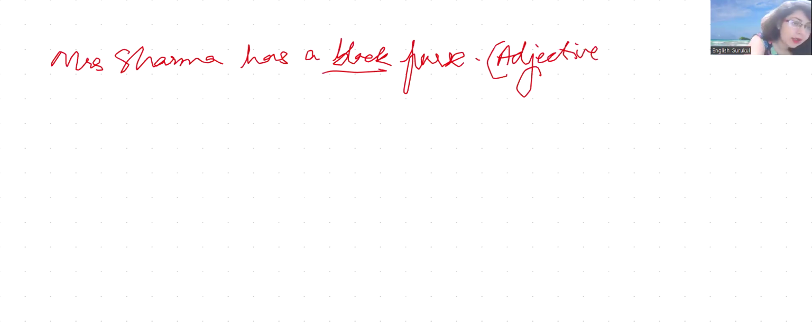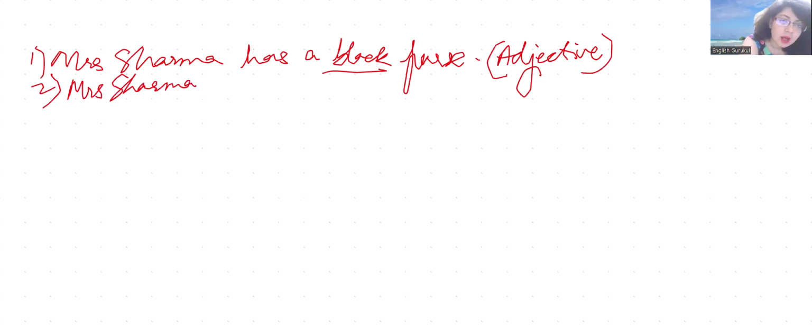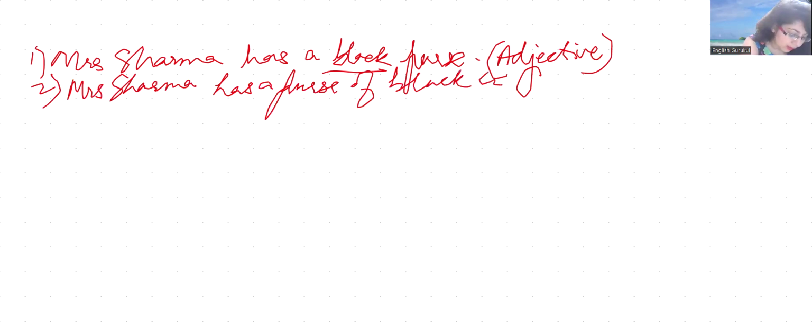Now, the second sentence that I'll be making would be Mrs. Sharma has a purse of black color. This is adjective phrase, right?